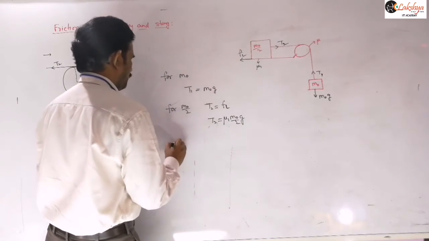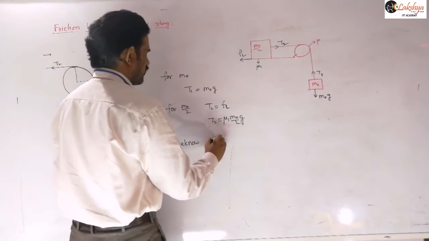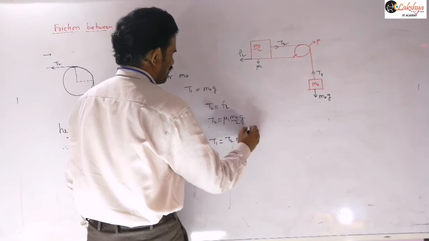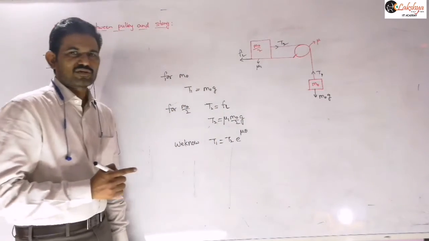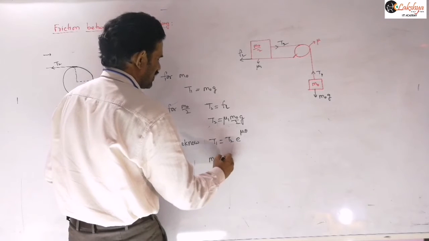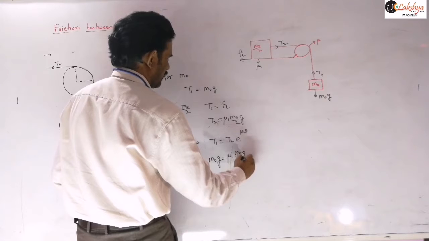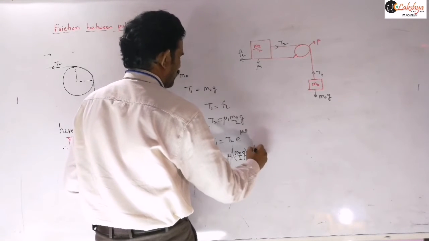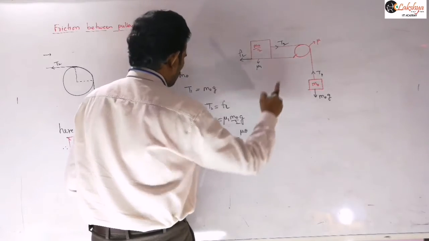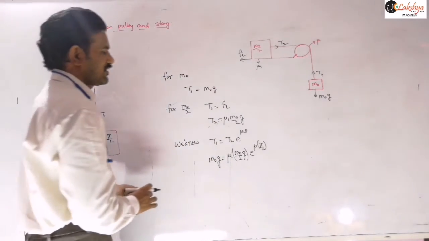Now, we know that we just derived this relation, T1 is equal to T2 into e power mu into theta, where mu is the coefficient of friction between pulley and the string. So you can substitute these values: m0 into g is equal to mu1 into m0 by 2 into g into e power mu into theta. Here the theta value will be pi by 2, as we discussed in this example.